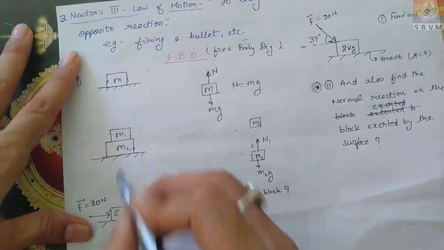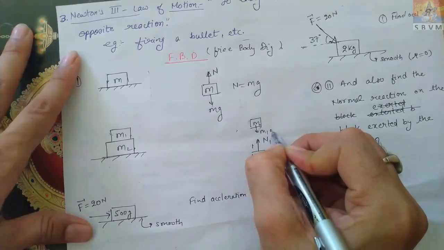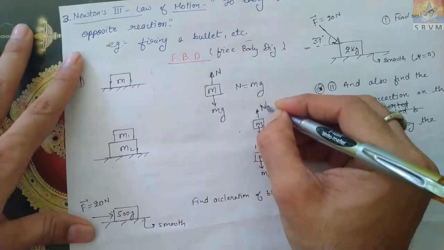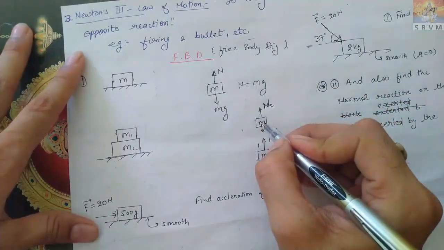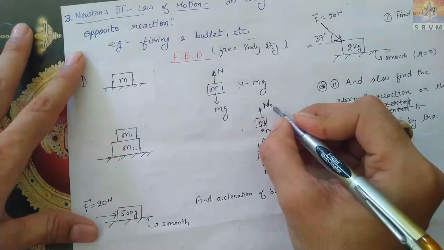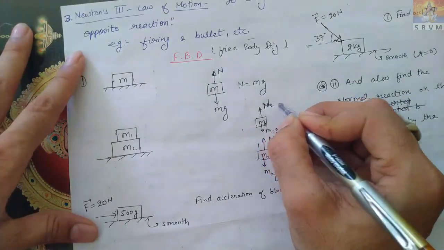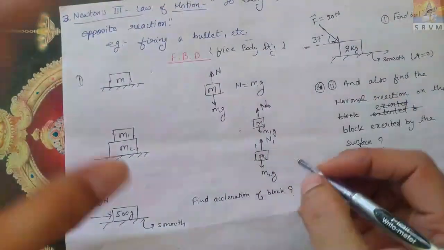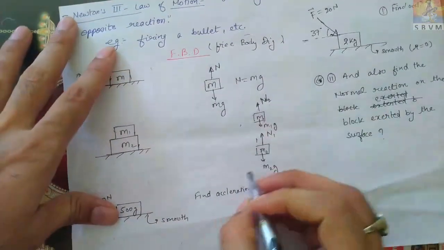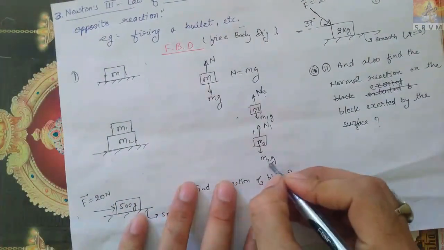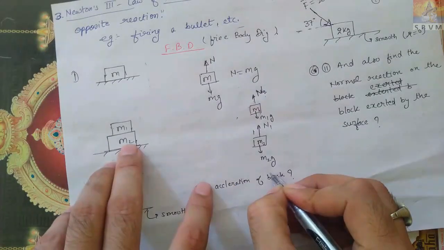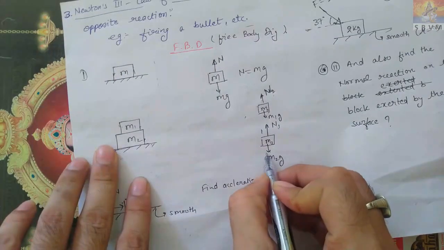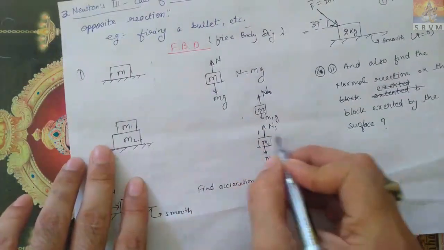n1 by this surface, and this will be m1g, and this is n2. n2 applied by m1. What I was saying is that here n2 is applied. Listen here, first of all, m2g because of this weight. So this normal was provided by the surface on this m2, upward. This free body diagram is completed.